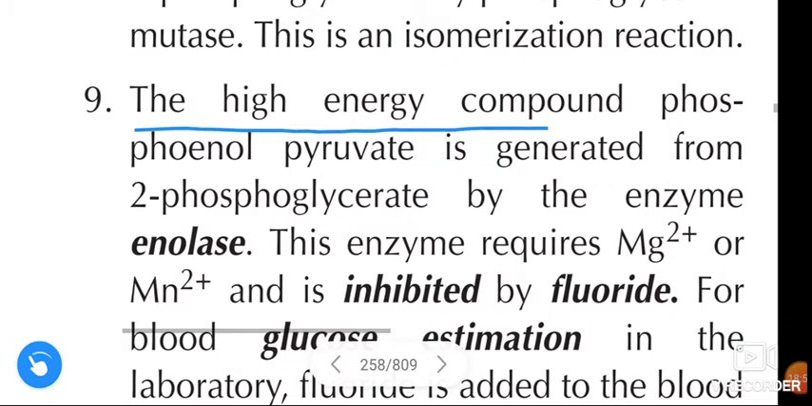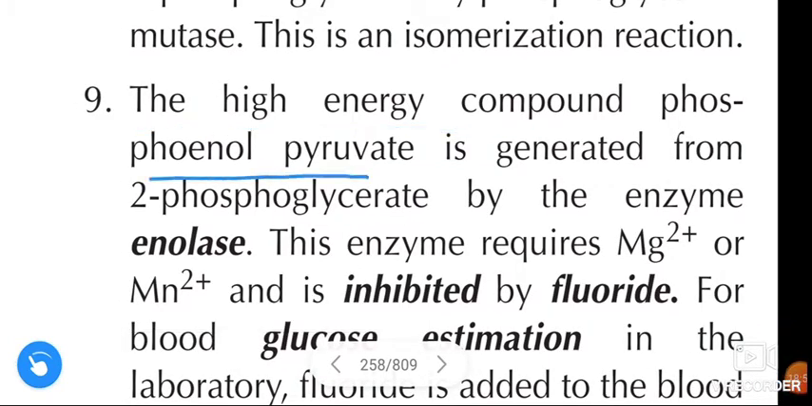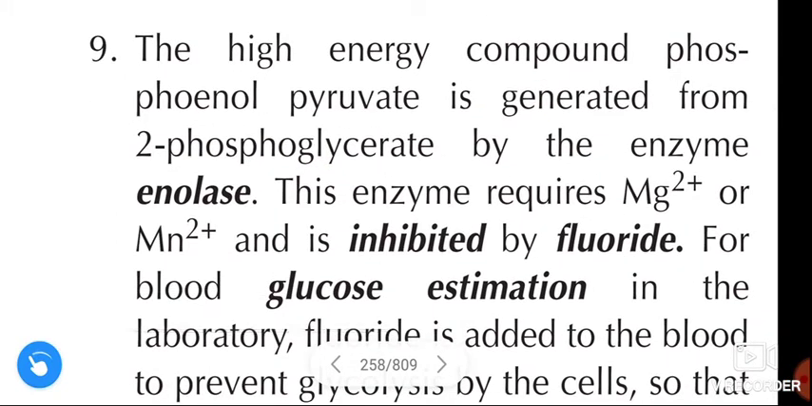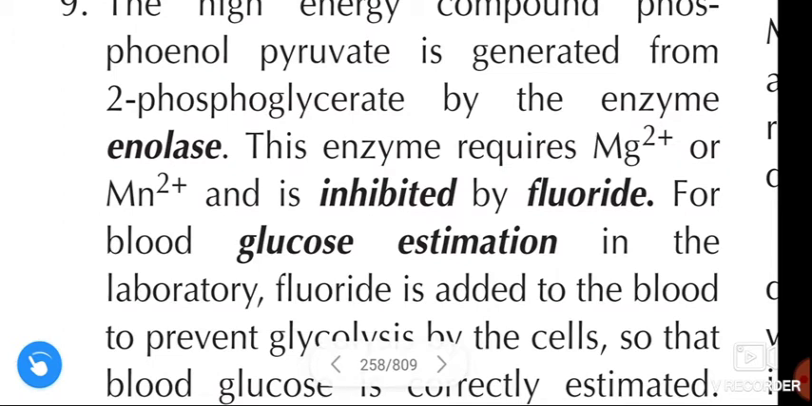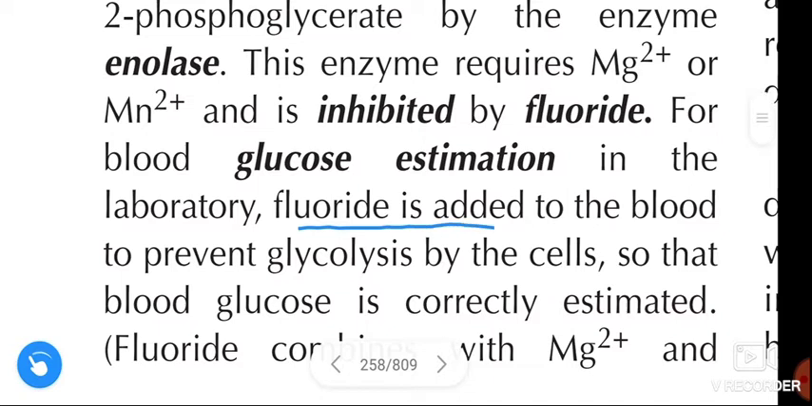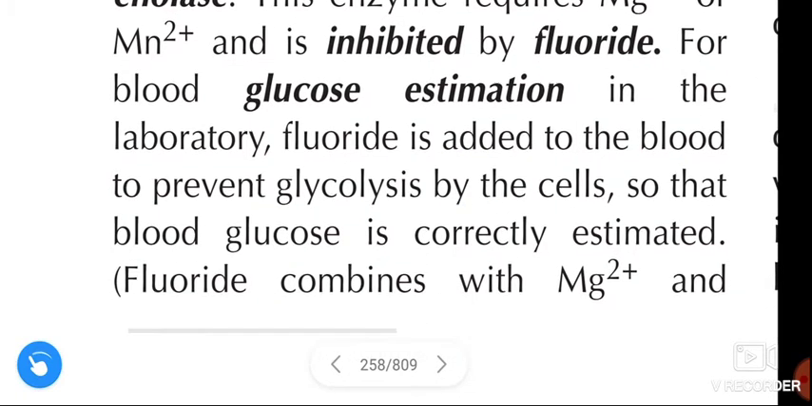The high energy compound phosphoenol pyruvate is generated from 2-phosphoglycerate by the enzyme enolase. This enzyme requires magnesium ion or manganese ion and is inhibited by fluoride. For blood glucose estimation in the laboratory, fluoride is added to the blood to prevent glycolysis by the cells, so that blood glucose is correctly estimated.